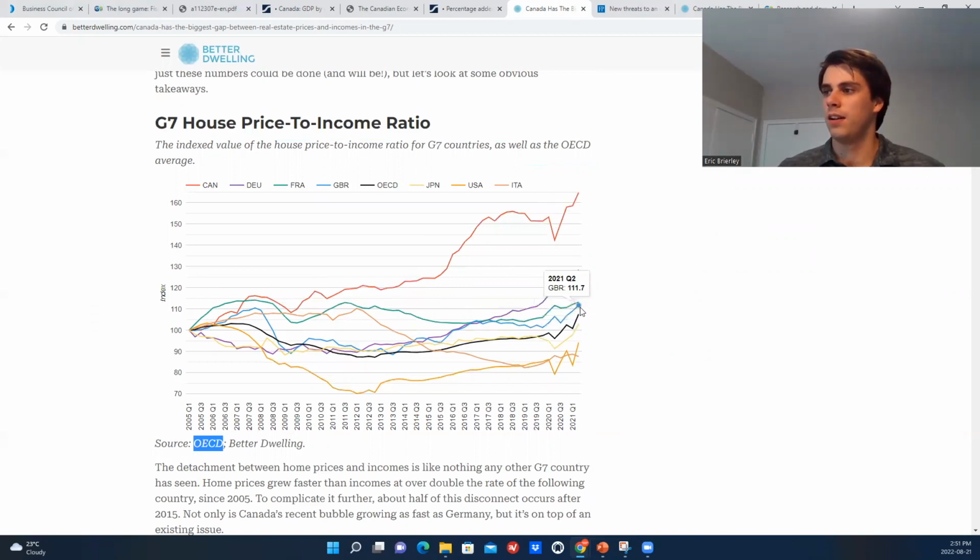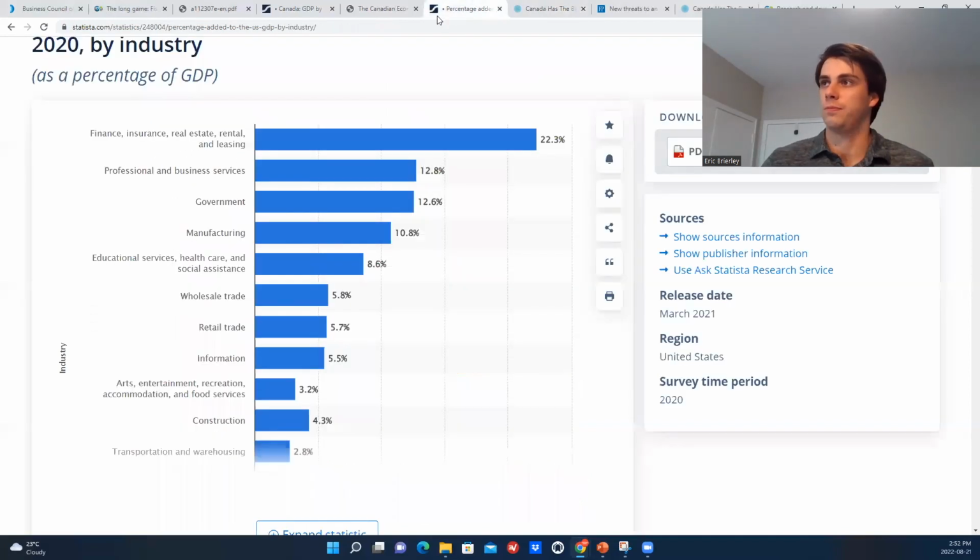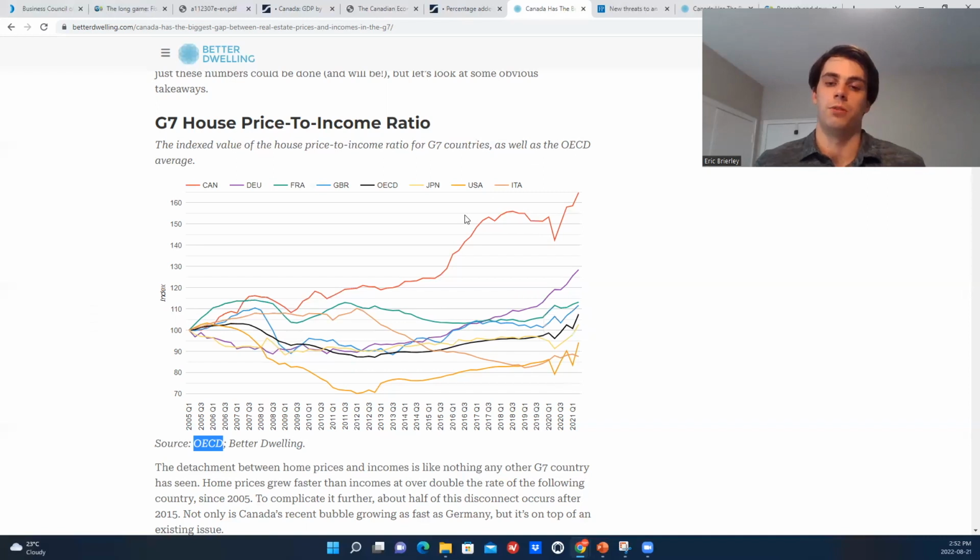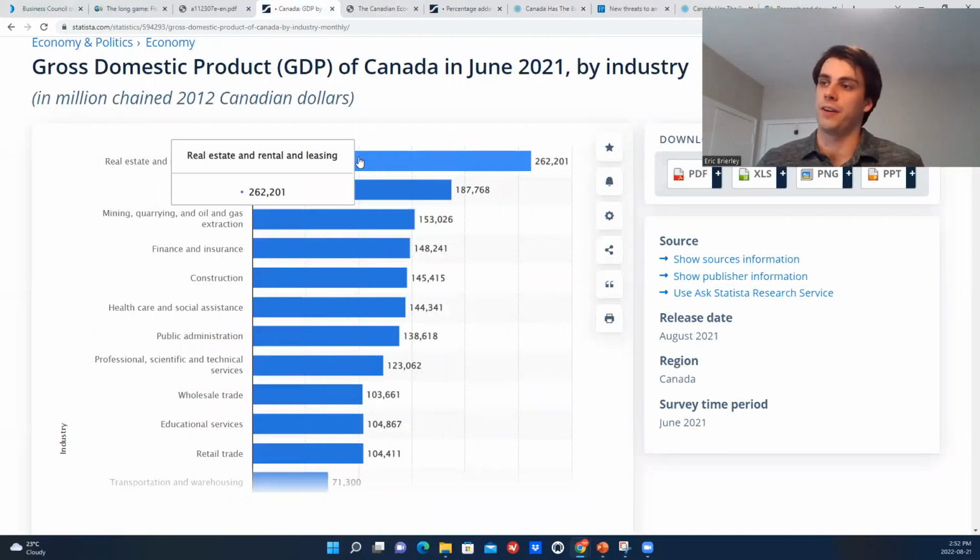And where is the US in this? We can see the US right here. They're actually below 100, which means that their gains in average incomes have outpaced the gains in home prices. So to me, that says because Canada's housing prices have increased so much, and the fundamentals for housing prices, you could argue, are incomes, because people pay for houses based off of their incomes, if housing prices are outpacing incomes, to me, that signals weaker fundamentals. And so if we see something like rising interest rates, which we have already seen in the increase in the policy rate as we previously discussed, then to me that tells us that this whole sector of the Canadian economy is going to be very sensitive to that.